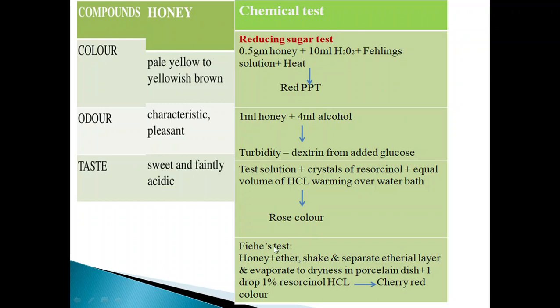Fiehe's test is one of the detection tests for artificial invert sugar. Honey is treated with ether and shaken, the ethereal layer is separated and evaporated to dryness in a porcelain dish. To this, 1 drop of resorcinol hydrochloride is added. It gives a cherry red color, which indicates the presence of artificial invert sugar. The cherry red color is due to the liberation of furfural present in artificial invert sugar. The test is negative in pure honey.